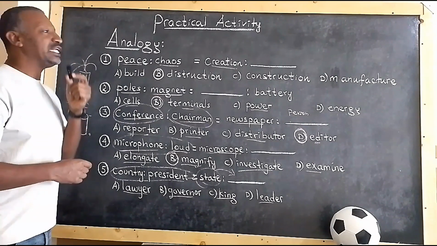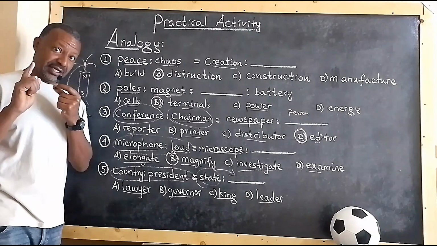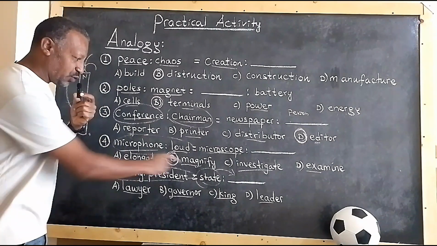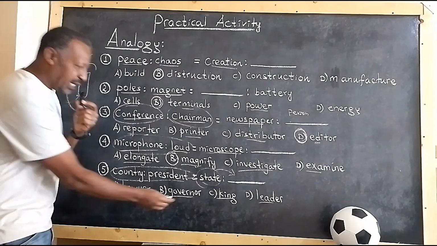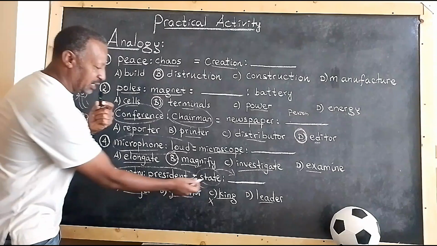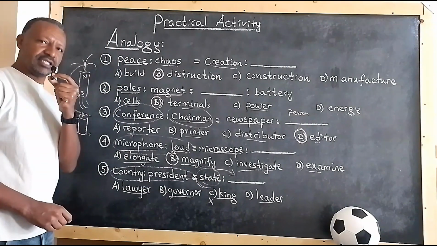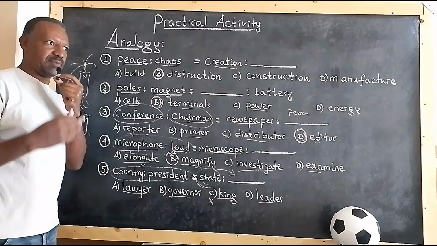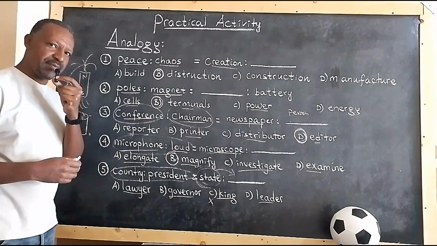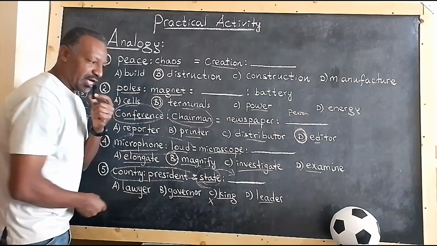So in this case, we have to eliminate the distractors, just like I told you the day before yesterday. So what are the distractors here? King is the distractor. Why? Because a king cannot lead a state. A king leads a kingdom, right? A kingdom can be led by a king, like for example Saudi Arabia. King is not the correct answer in this case.